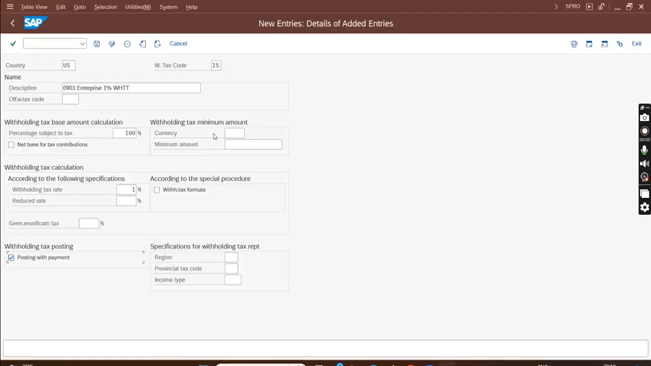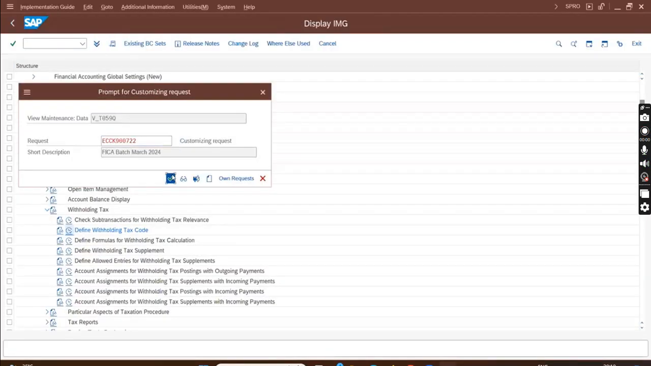Okay, currency, and here you can put a minimum amount. That is, suppose I have a minimum amount of $1. Now, if the invoice is 50, 1% of 50 is 0.5. In that case, although it is 0.5, the minimum is still $1. Since it is less than $1, WHT will not be posted. Say the invoice is 80, 1% of 80 is 0.8, so no WHT will be posted. Okay, so if that is required, then you can do it. So this is enough. Done.